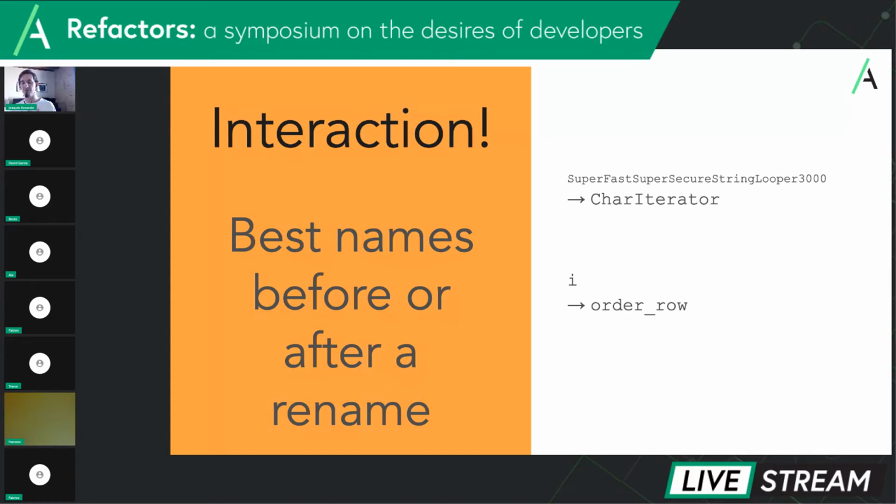I, for myself, have left some foos and bars in code that shipped because I couldn't come up with a better name. And a vexing name like foo is much better than something like super secure, fast looper 300. Maybe it is, maybe it's not.